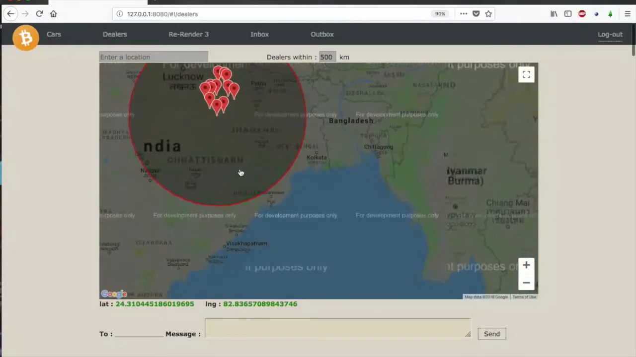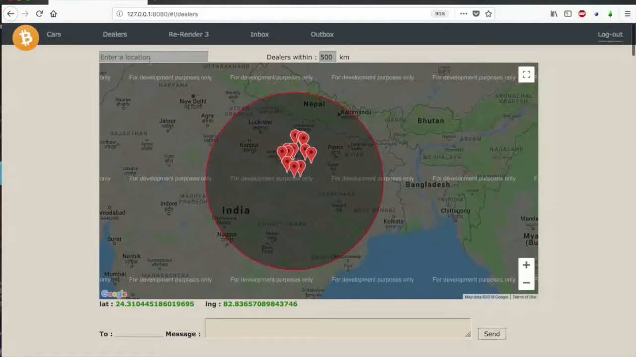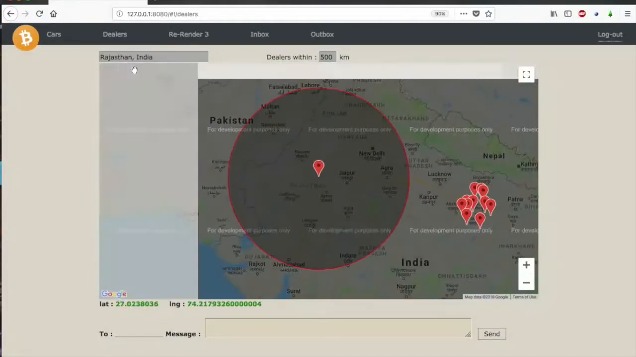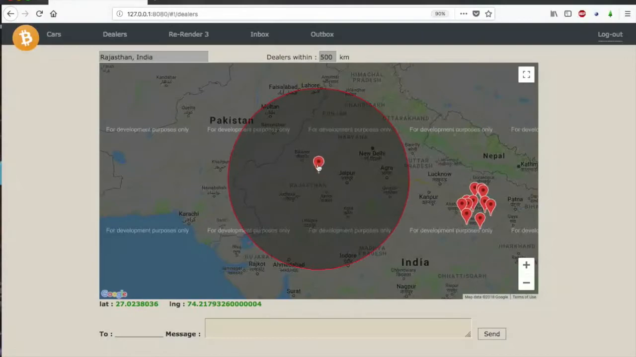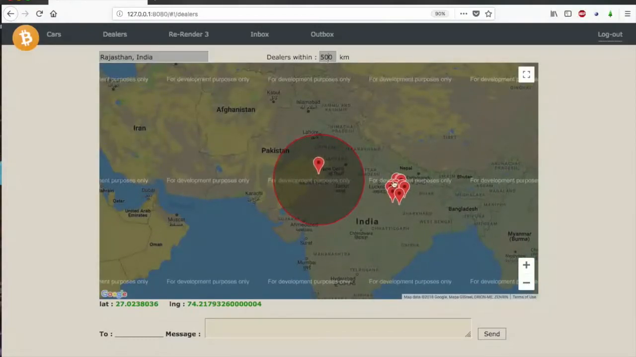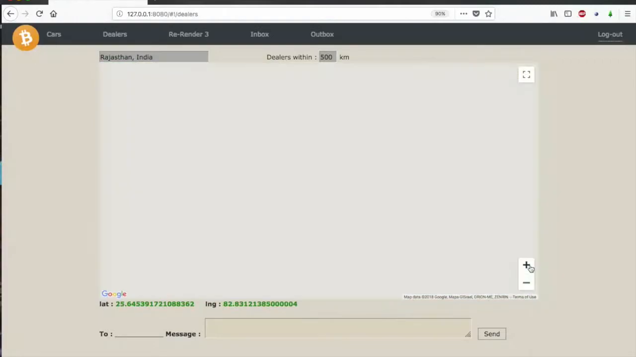And also we have another functionality to choose your location. By default I have hard coded the location for now to be near Varanasi, because all the data points were near Varanasi only. So if I want to choose Rajasthan, we can do that too. So I can do Rajasthan, and the location will point to Rajasthan, and here are all the data sets. So this is the functionality.